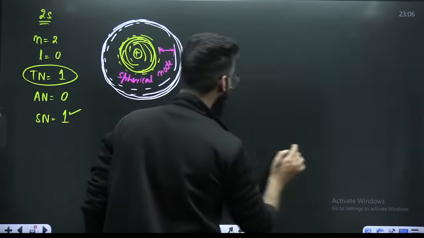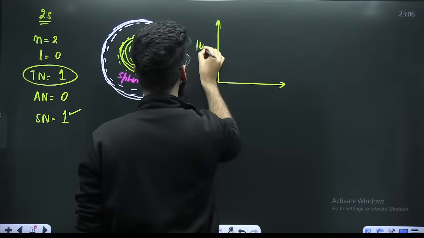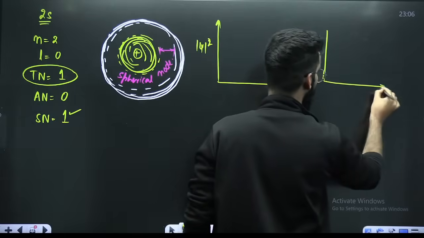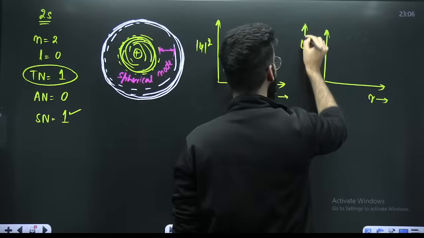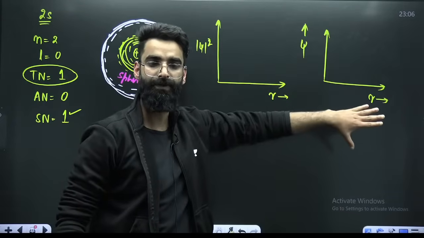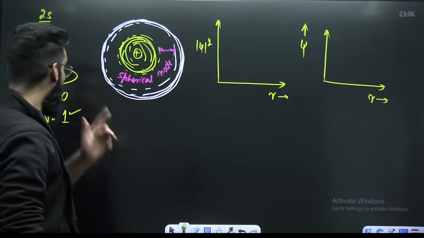Perfect. Now, if you want to make the psi square versus r graph here, you can do that, or you can make psi versus r curves as well. As I told you, psi value can be positive as well as negative. So the graph can be in the first quadrant as well as below, right? But psi square will always be above, in the first quadrant itself.